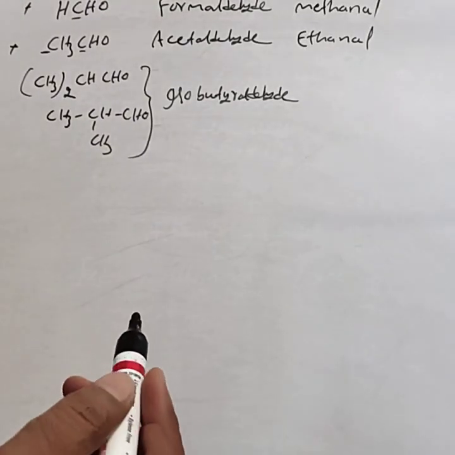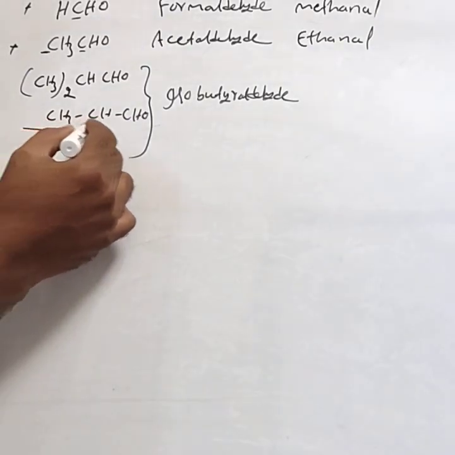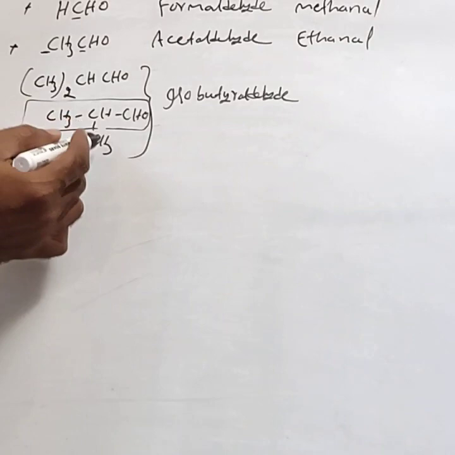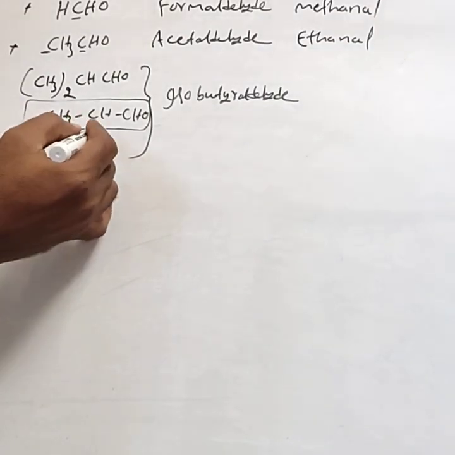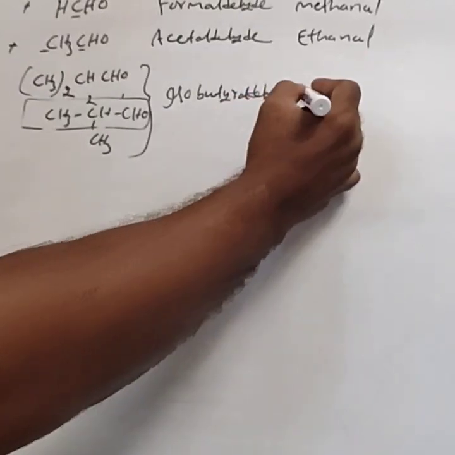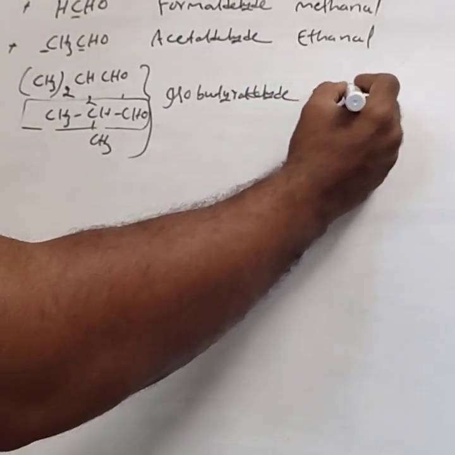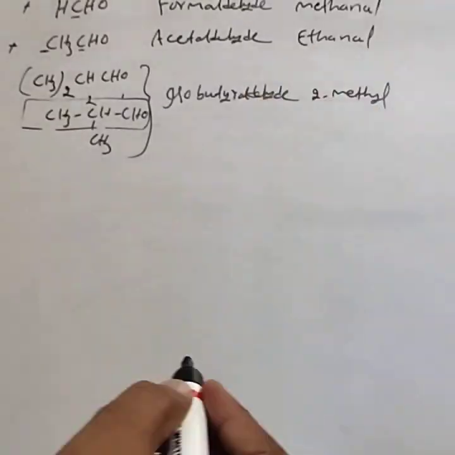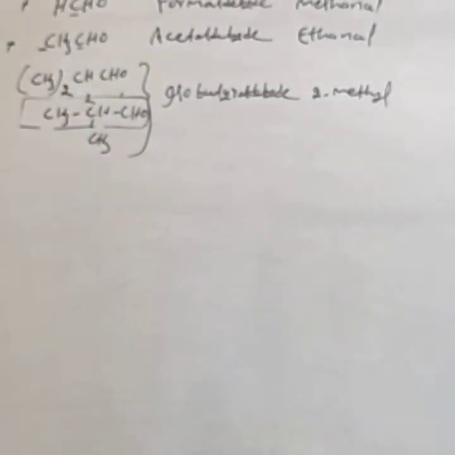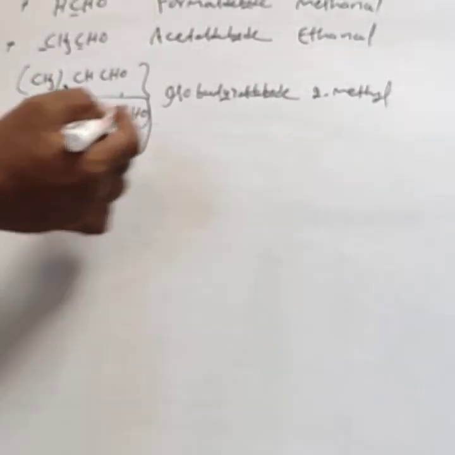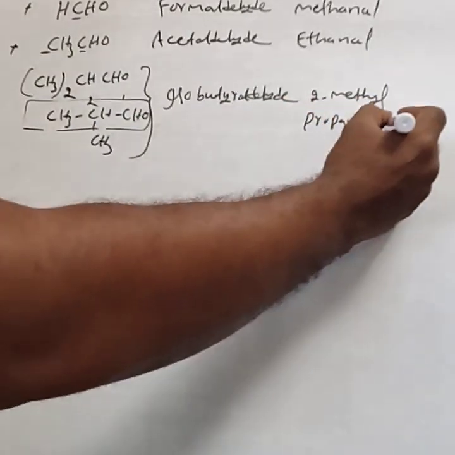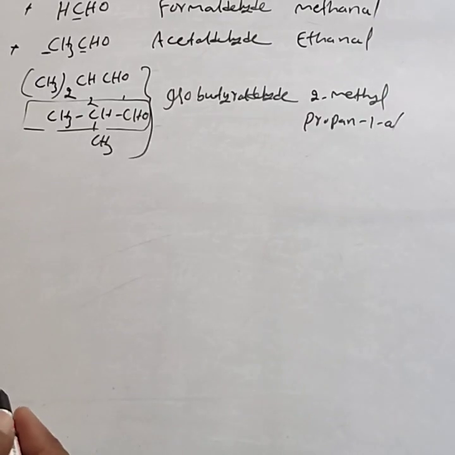While naming the IUPAC name, this is the root word. This contains 3 carbon atoms. Then this becomes a substituent. You have to number from this end, 1, 2. Then the IUPAC name of this compound is 2-methyl. Always give the priority to the CHO, the least number to the CHO. Hence this is 2-methyl. Root word is propane. Propan-1-al. 2-methylpropan-1-al.